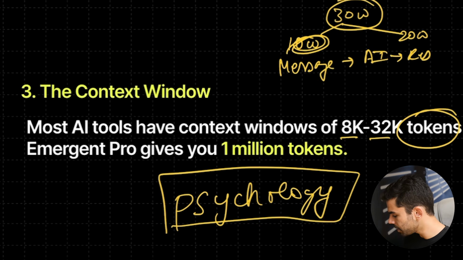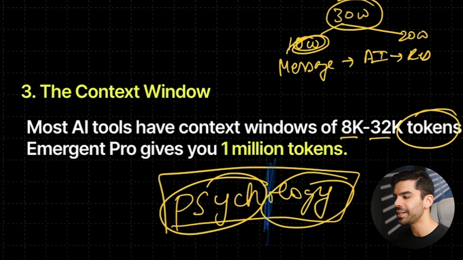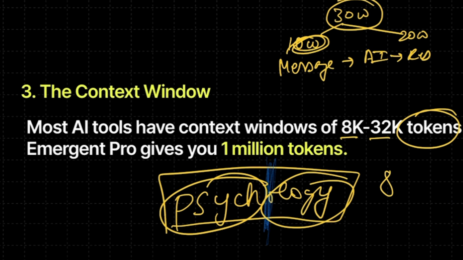It will further break even this word down into two parts. And it will say that psychology is actually made up of psych and ology. So maybe it is a study of psyche. So tokens are even more subparts of a word. And that is why the number of tokens will always be way more than the number of words, right? Because if I say that I have 8K tokens, maybe it's just 4K words, like who knows?